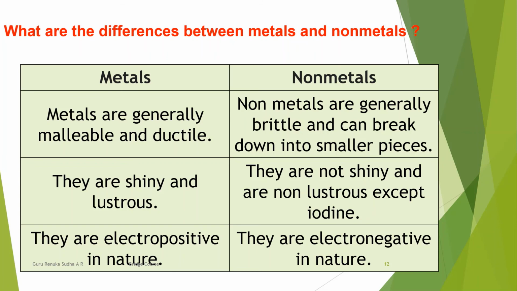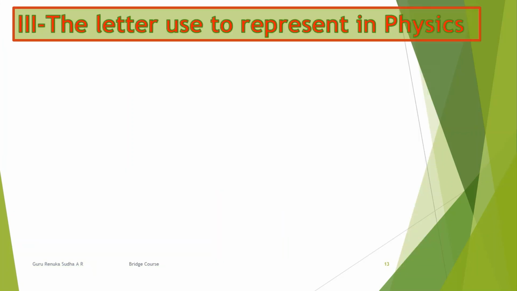Next one, metals are electropositive in nature, and non-metals are electronegative in nature. So these are the things that you must know to understand chemical reactions. Let us come to the physics part, which has very important letters that we use in order to solve so many problems in physics and also to understand the concepts.